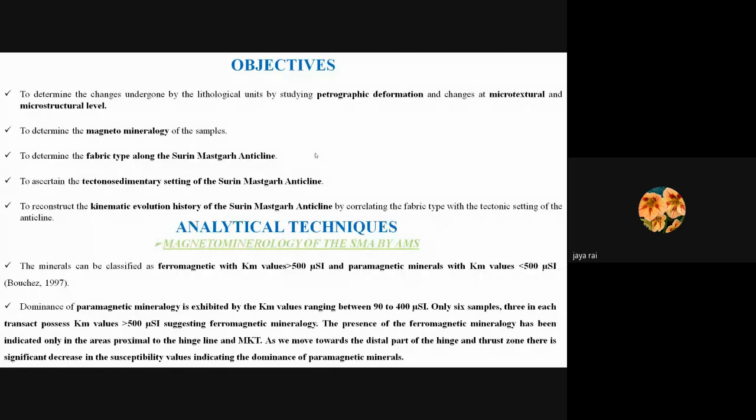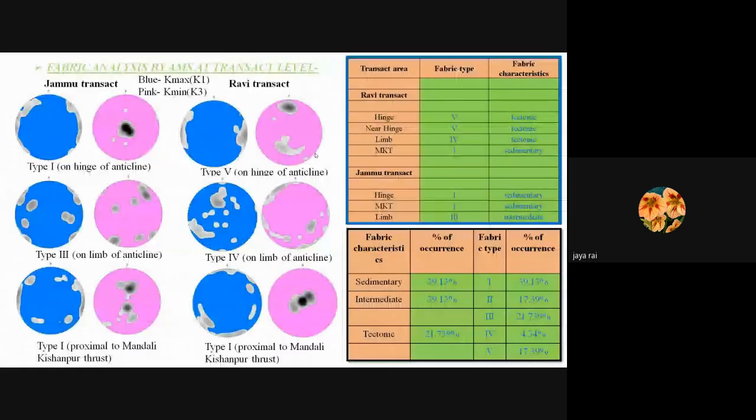Talking about this SMA particularly, paramagnetic mineralogy is dominantly present, and the bulk magnetic susceptibility value ranges between 90 to 400 μSI. Only 6 samples in the whole anticline have been found to possess ferromagnetic mineralogy, with bulk susceptibility values greater than 500. The presence of these ferromagnetic mineralogies has been indicated only in the areas proximal to the hinge line and the Mandali-Kishanpur thrust, that is the MKT. As we move towards the distal part from the hinge and this thrust, there is a significant decrease in the susceptibility value, and this indicates a dominance of paramagnetic minerals in the other portions of the anticline.